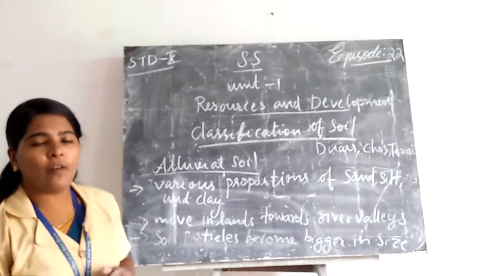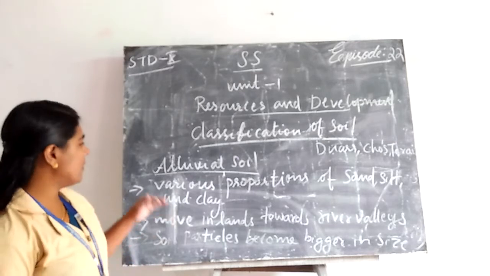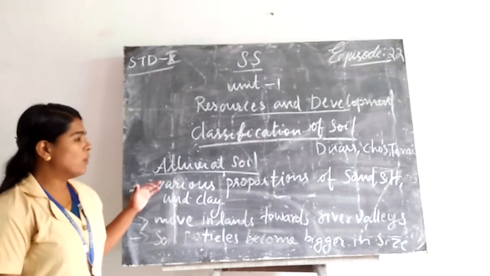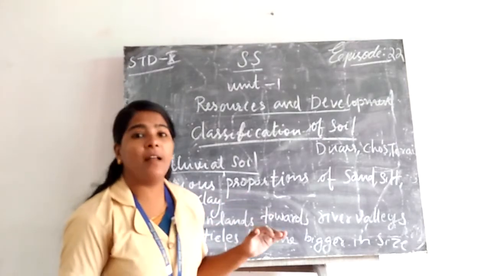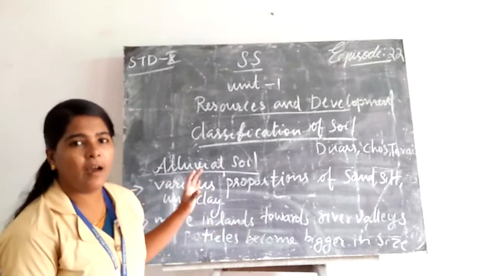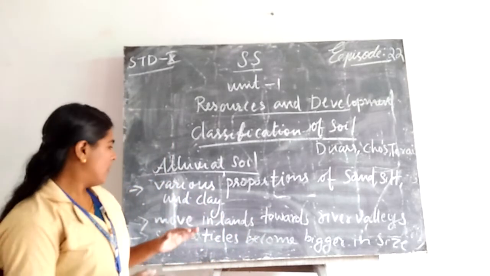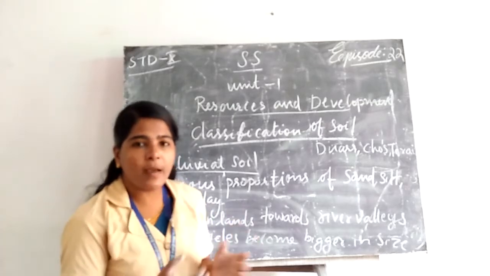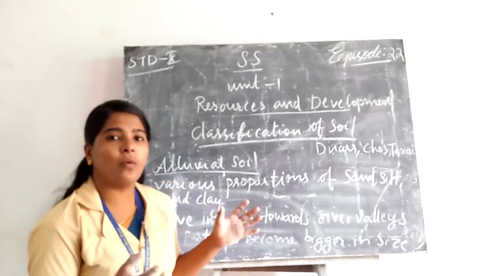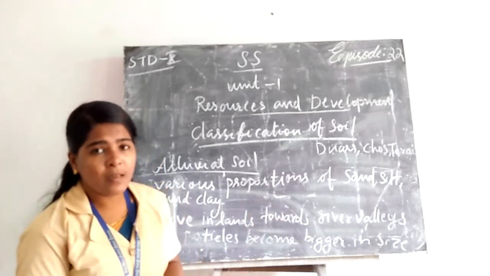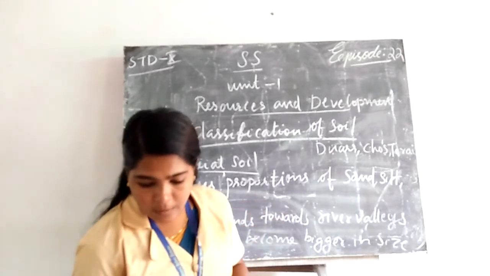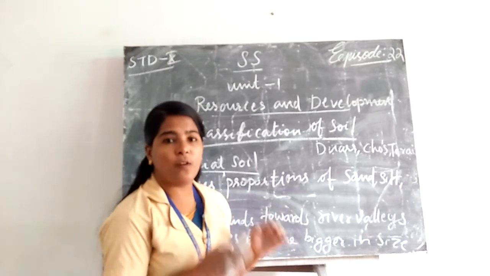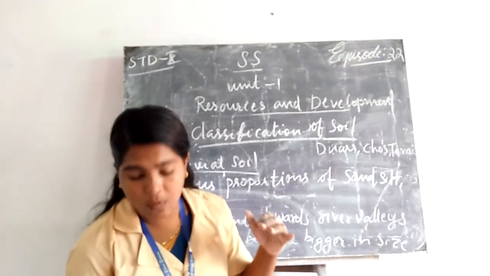Some features of alluvial soil are here. We can see various proportions of sand, silt, and clay in alluvial soil. If you move inland towards the river valleys, the particles of this soil are bigger in size. And near the places of break of slope, the soils are coarse.